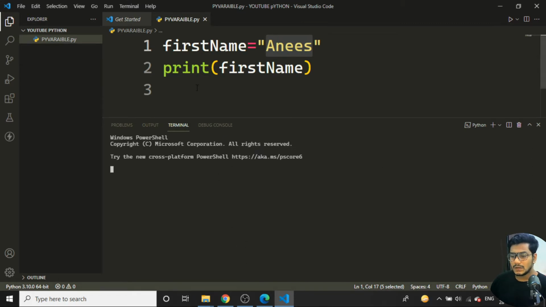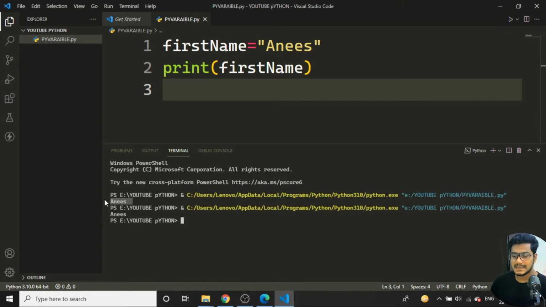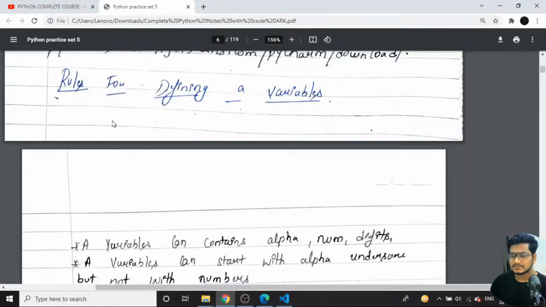Now what are the rules of defining a variable? First we need to have some rules and ethics, and we need to follow them. We cannot start a variable with special characters and things like that. Now you can see the program has run. If I run it once again, you can see I'm getting Anis as output inside my terminal. If I come back to the notes, here you see.